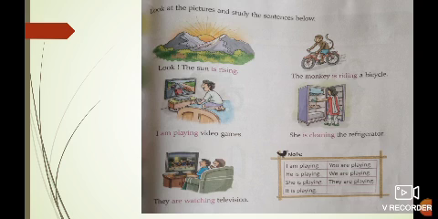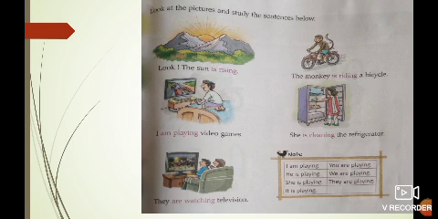Now the next page, page number 65. Look at the pictures and study the sentences below. Pictures are given and a sentence is given about each picture. So read the sentence carefully. Look, the sun is rising. What action is going on? That the sun is rising.